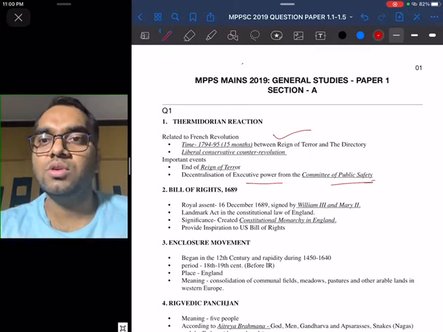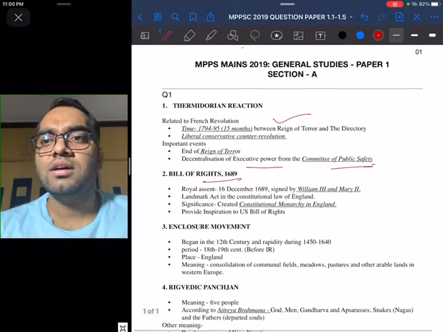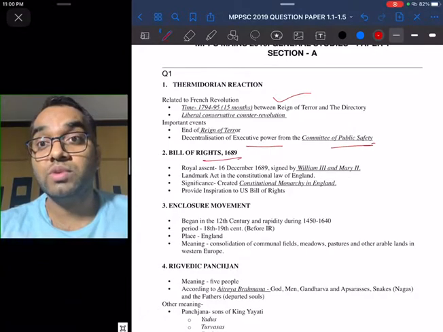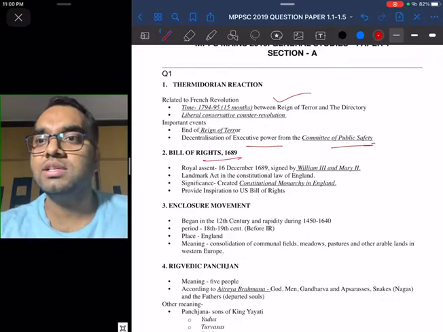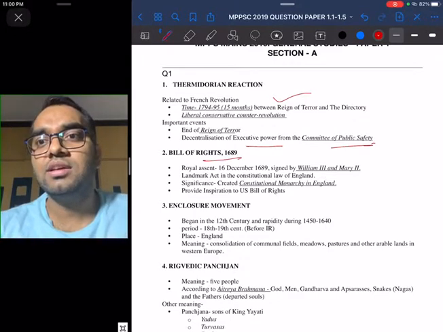Then we move on to the next question, that was Bill of Rights 1689. So in Bill of Rights, what can one write again? Number one point, this Bill of Rights is related to the history of England. This was an act which was very important for the constitutional mechanism of England. This particular act got royal assent on 16th December 1689, and it was signed by William III and Mary II.